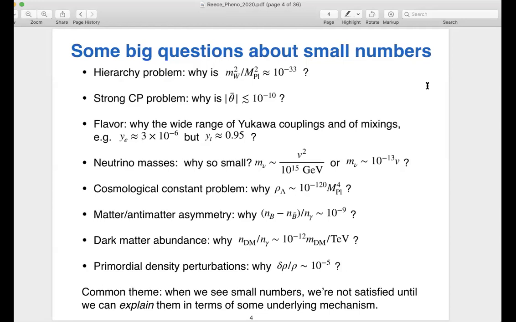What I want to emphasize is I think that's true whether or not there is a technical naturalness problem. So whether or not we have some sort of power divergence in a loop, we care about these problems, including things like the strong CP problem, where there's no real analog of the divergence problem we have for the Higgs.